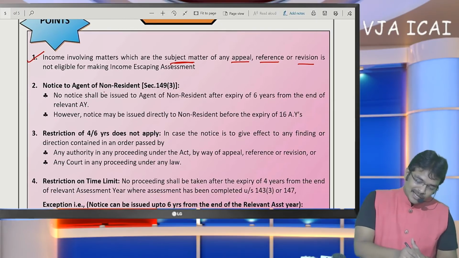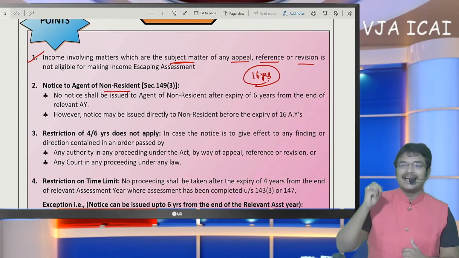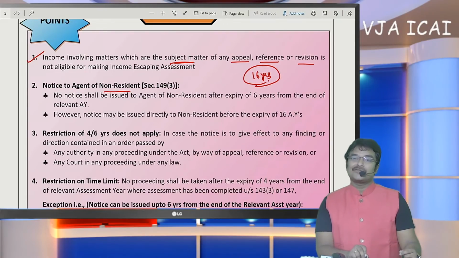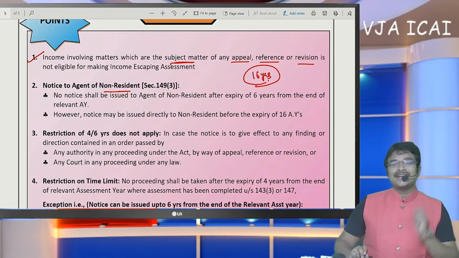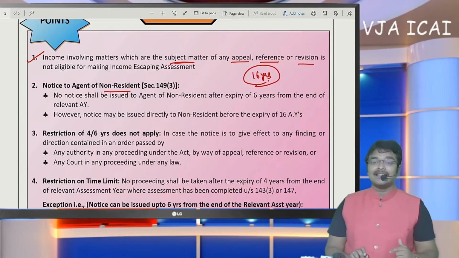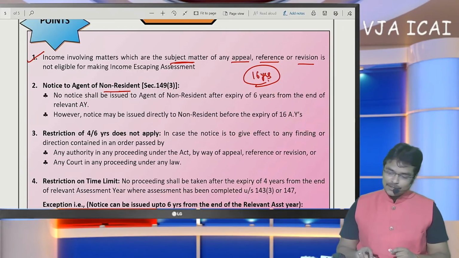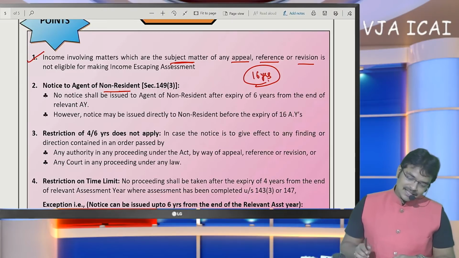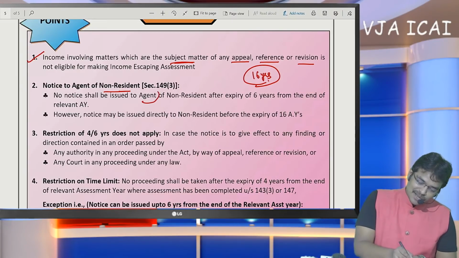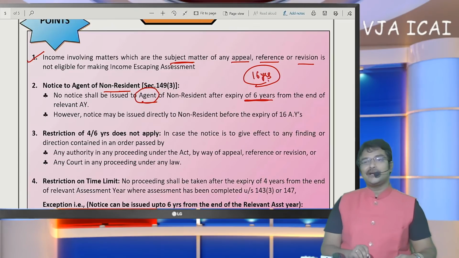And notice to non-resident: if foreign asset details were not disclosed in the return, notice can be issued up to 16 assessment years. Now in the past I have discussed the time limits also. 16 assessment years before, notice can be issued. But the thing to be noticed here is, if notice is to be issued to the agent of the non-resident, within 6 years only we need to issue.